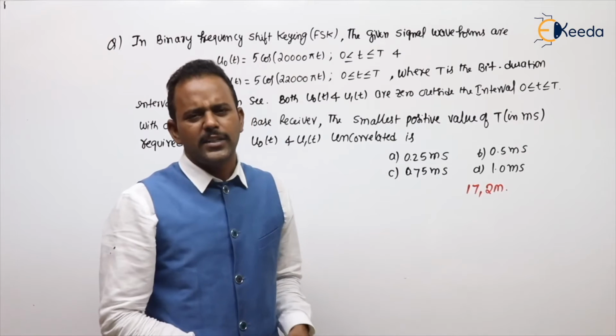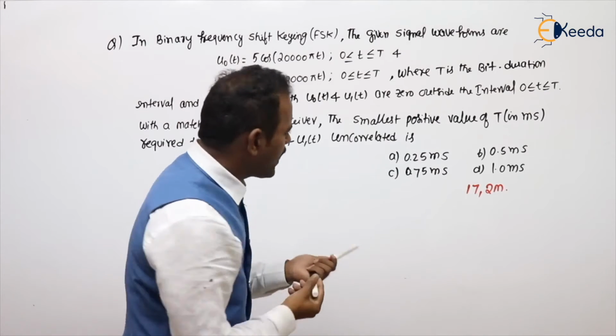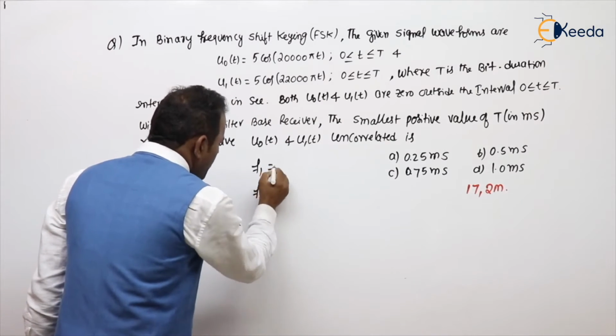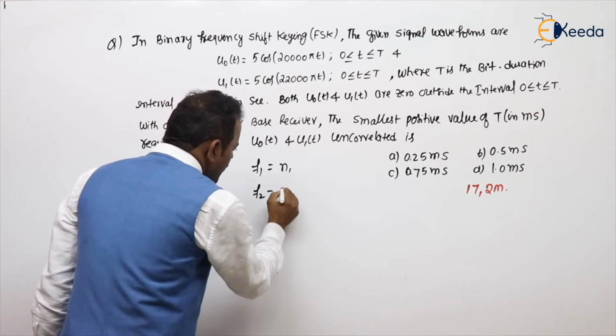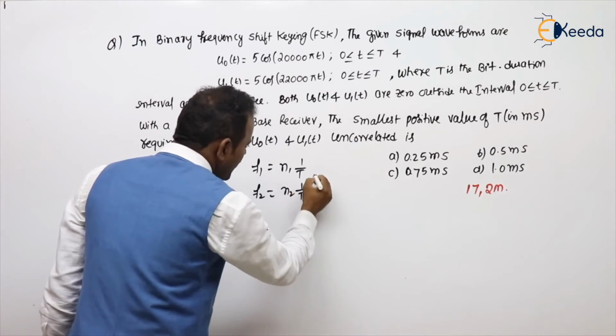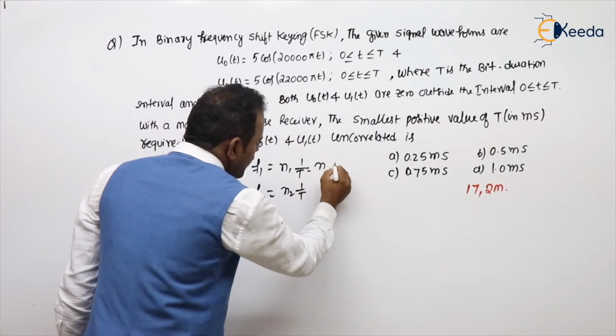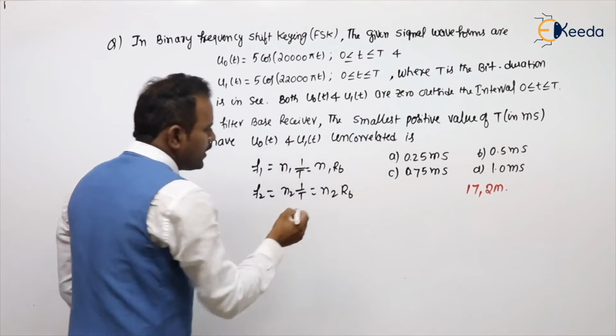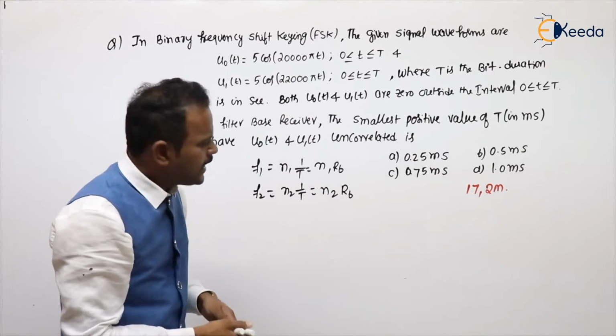What is the condition? We already know for orthogonality, F1 and F2 must be integer multiples of 1 by T, or you can say 1 by Tb, where n1 and n2 should be integers. He has given 4 options.